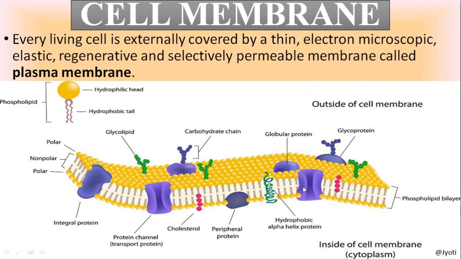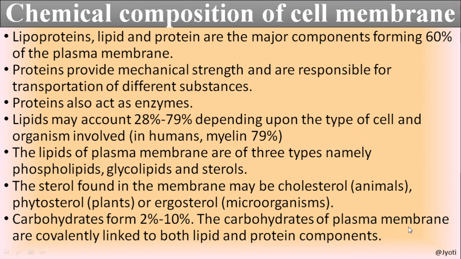The chemical compositions are very clearly shown here, and it is composed of a lipid bilayer, then the carbohydrate and the proteins are embedded in the lipid bilayer, that I'll be discussing by showing the other diagrams. But before that, we should know what is the chemical composition of cell membrane. Chemically, the cell membrane is composed of phospholipoprotein.